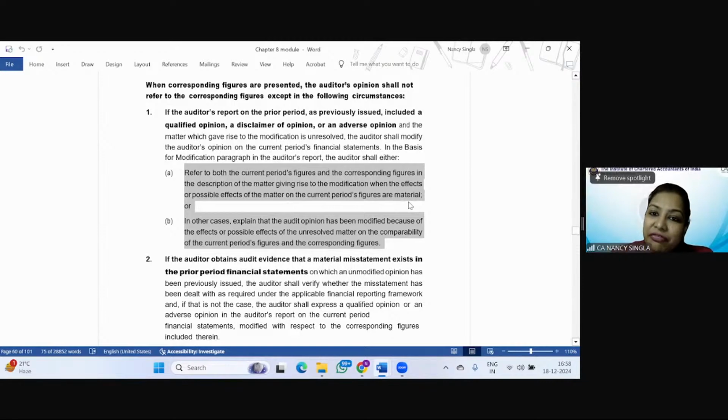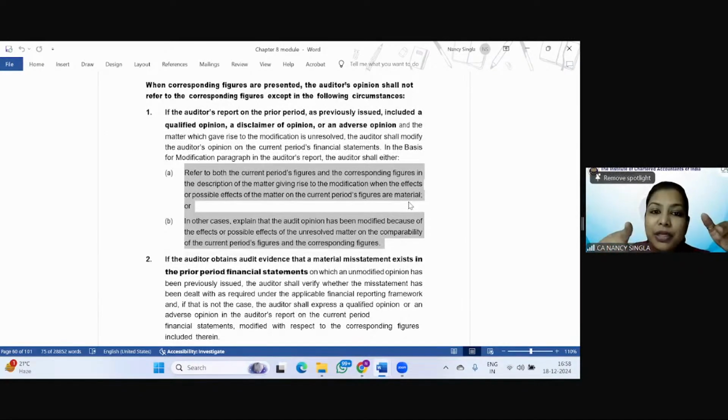So he's going to refer to the current period figures as well as the corresponding figures, whereby he is giving the description of the matter. So for example, with respect to depreciation, there is some depreciation matter because of which there has been a modification.